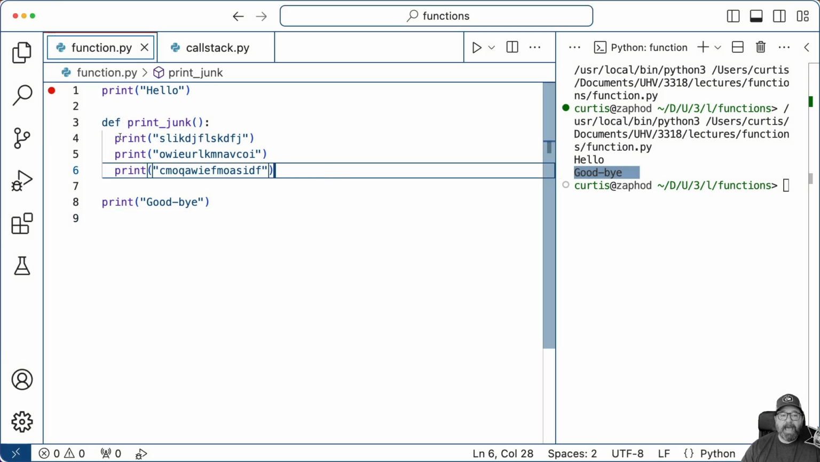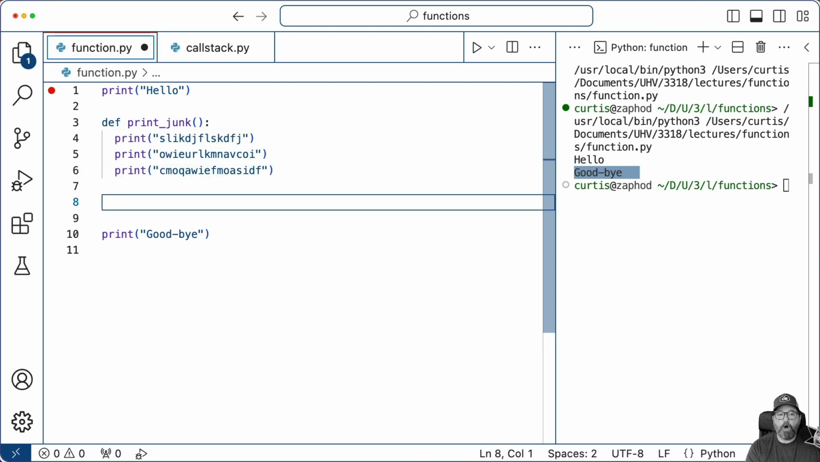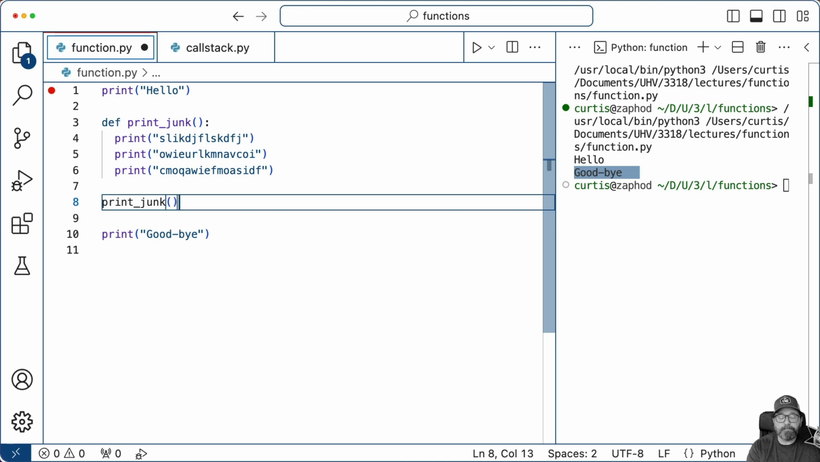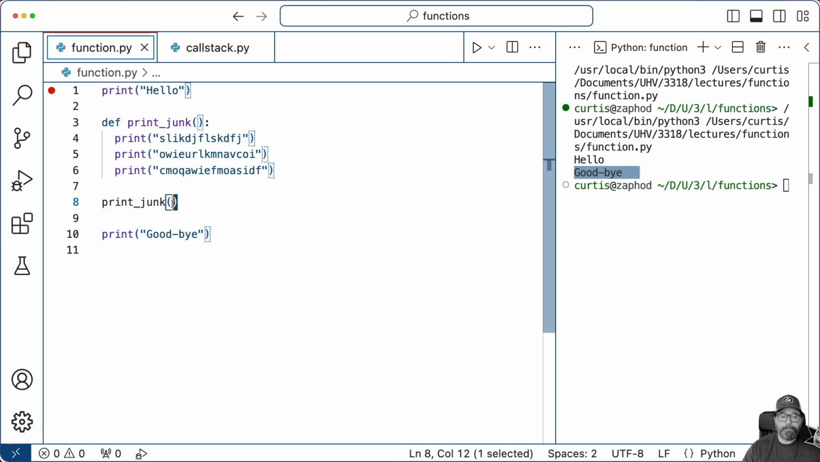So how do I actually make these three lines of code run? I actually call that function, print junk. I use the variable name, the function name, and then I use the parentheses to run that function. Once I put the parentheses here, Python's going to be like, oh, Curtis wants to take this function and run the code inside it.